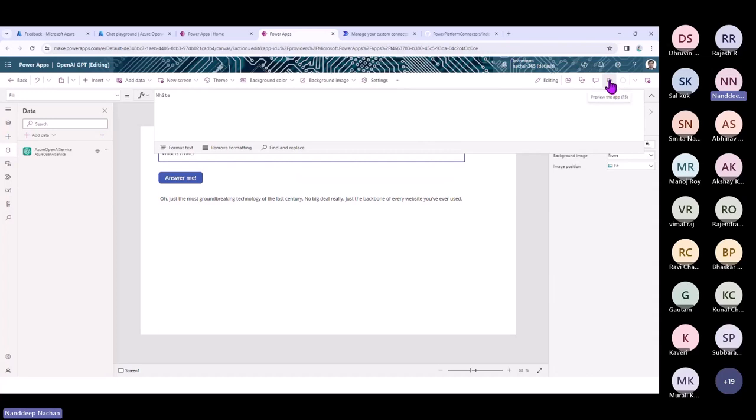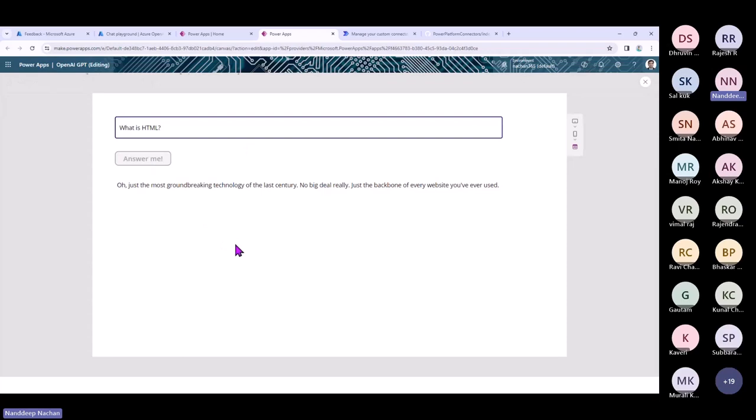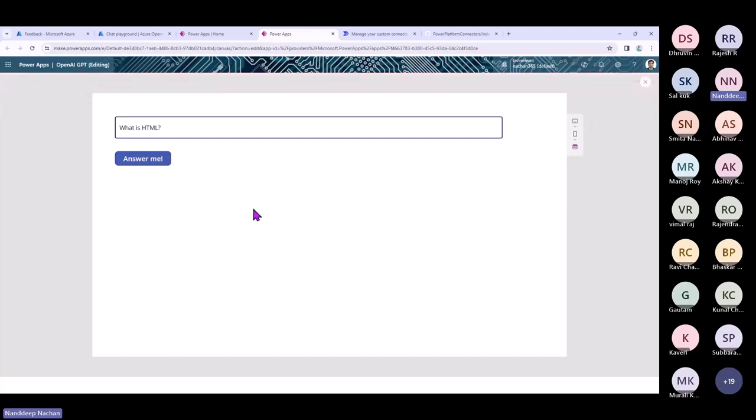All right, so I'm just saving it. Let us run this. Let me try it one more time. And this time it should obey my order, and it should be able to go ahead and give the correct answer, right? It looks like it is taking some more time, and okay, it has failed. Looks like I have exceeded the rate limit. Okay, all right, no problem. So again, you need to keep in mind how much money you are spending on this Azure OpenAI kind of thing, otherwise during the demo it will fail to show you the things.